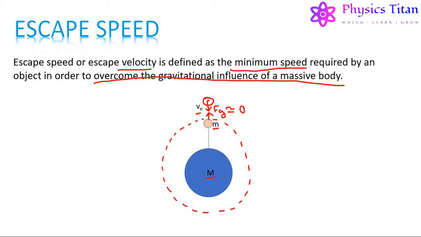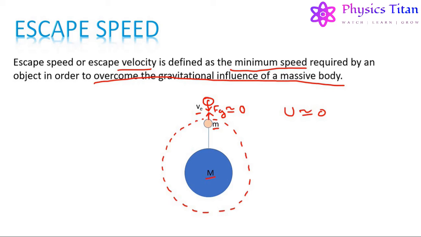Now since the gravitational force between these two bodies becomes negligible or zero, the gravitational potential energy between these two objects will also become zero, because there will be no work done in moving these two objects by an external agent or force, because the potential energy is nothing but the work done by the force.